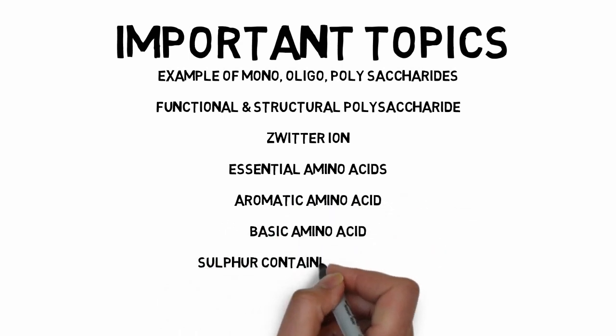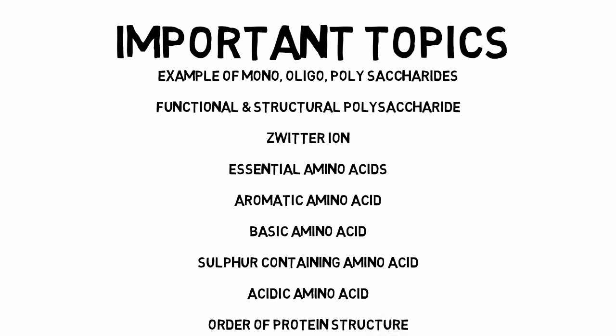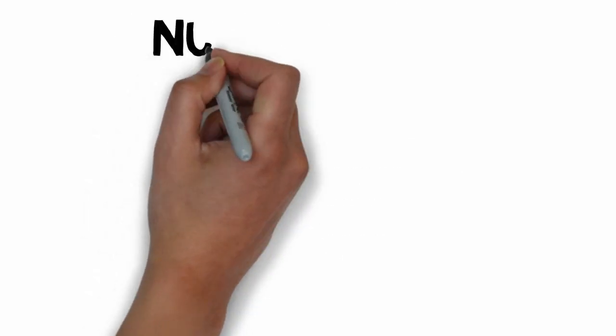Then the different types of essential amino acids. Generally we have 22 essential amino acids. Aromatic amino acids, basic amino acids, sulfur containing amino acids, acidic amino acids, and different orders of protein structure like primary structure, secondary structure, tertiary structure and quaternary structure. So you have to go through all of those things. If you have any kind of doubt, you can ask me.